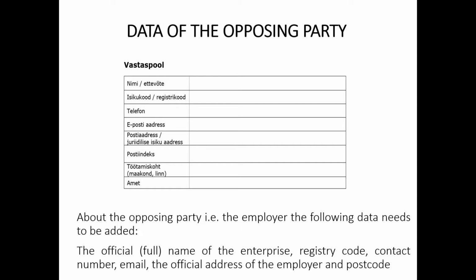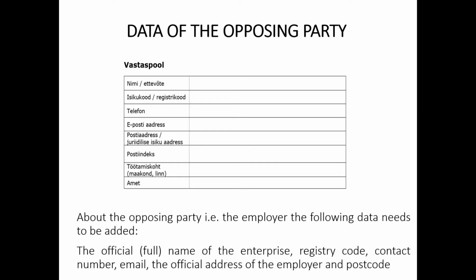Regarding the opposing party, that is the employer, official name of the enterprise, registry code, contact number, email, as well as the official address and postal code of the employer must be stated. The workplace and the job title may be left unfilled, as this information is already included under the petitioner's data.